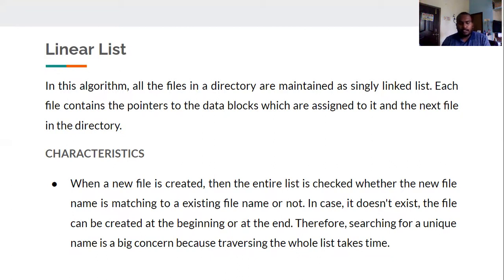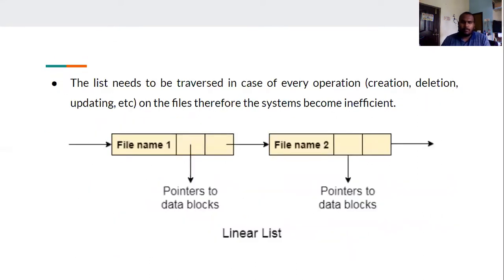The entire list is checked again, and if the name again matches, we need to give a new name, and again the entire list is checked. It takes a lot of time. So searching for a unique name is a big concern, because traversing the whole list takes time.